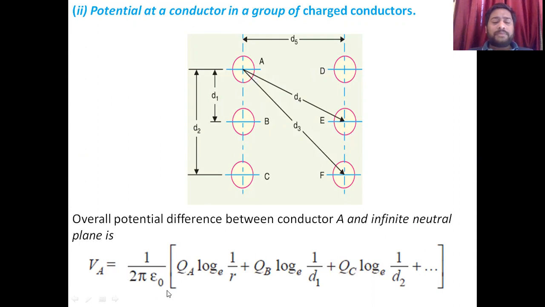Va is equal to 1 upon 2 pi epsilon 0 common, Qa log e 1 by r plus Qb log e 1 by D1, where Qb is the charge on conductor B and D1 is the distance from conductor A to B. Similarly, Qc, the charge on conductor C, log e 1 by D2, because the C to A distance is D2, plus Qd log e 1 by D5 plus Qe log e 1 by D4 plus Qf log e 1 by D3. In this way we have to write the complete equation.